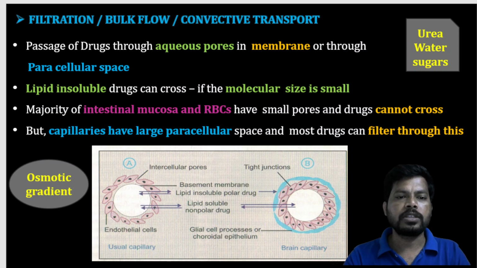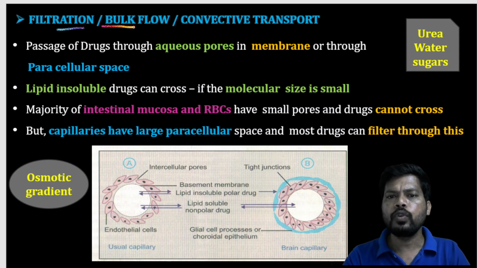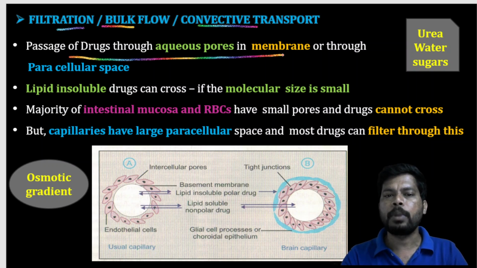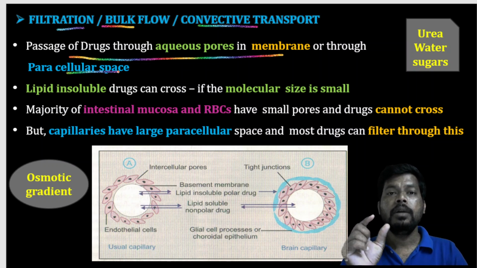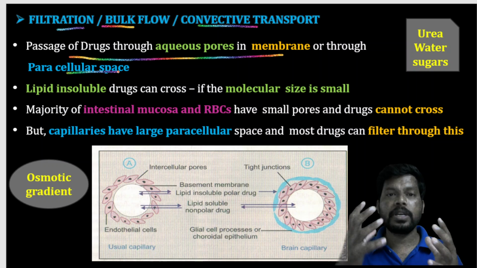Next transport mechanism is filtration or bulk flow or convective transport. This is the passage of drugs through aqueous pores in the membrane or through the paracellular space. For example, we are studying that our cell membranes are lipid bilayers.